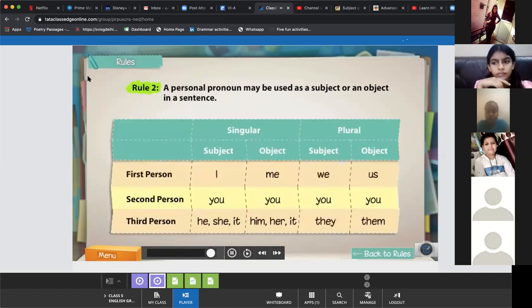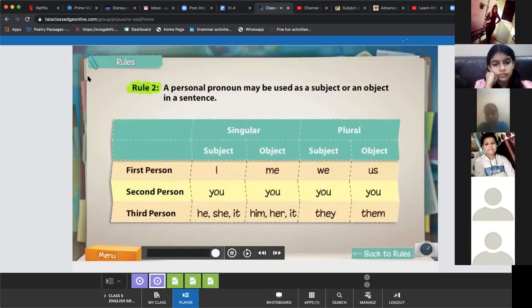The various personal pronouns in the subject and object forms are given in the table. Subject means that comes in the starting, and object means about what we are talking. Like I will come in the starting. I am a girl. And give that book to me. To whom we have to give the book? To me. So subject means that comes in the starting, whereas object comes in between or at the end of the sentence, about what we are talking about. To whom we have to give the things.